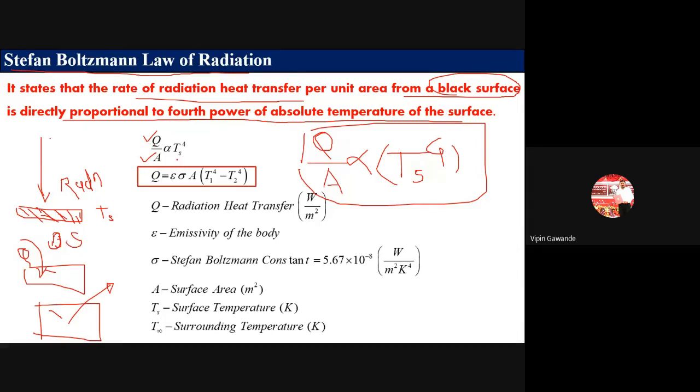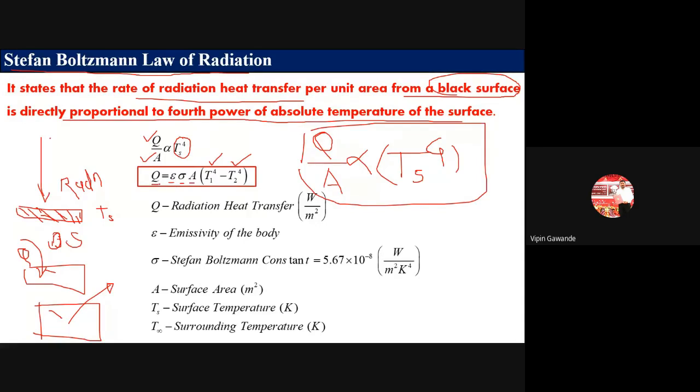Now, to remove this proportionality sign, Q is equal to epsilon, sigma, A. A is already there. If we have a single temperature, then it is Ts. If we have two temperatures, then it is T1 raised to power 4 minus T2 raised to power 4. So this is the complete formula. If two temperatures are given, you have to use T1 to the power 4 minus T2 to the power 4. If a single temperature is there, then it is only Ts raised to power 4, or T raised to power 4.